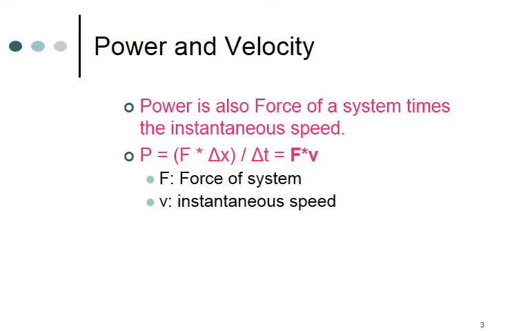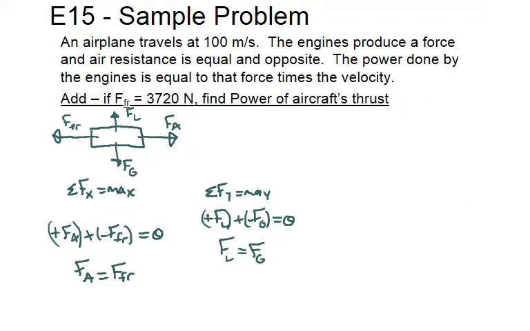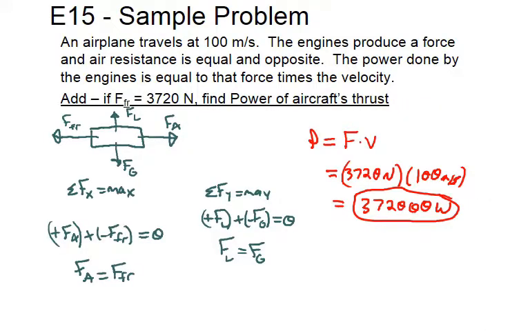So another way that we can calculate power is multiplying force times speed. We know that power equals work over time, right? What really is work? It's the force times a displacement, and then over time. So really, displacement over time is speed, and we can take that speed and know what the power output is. So if we take the same problem, we have the force and we have the speed. We can multiply those, and we'll get how much power we have.